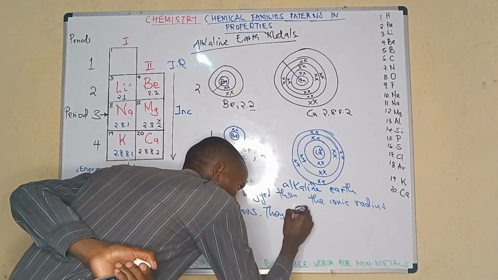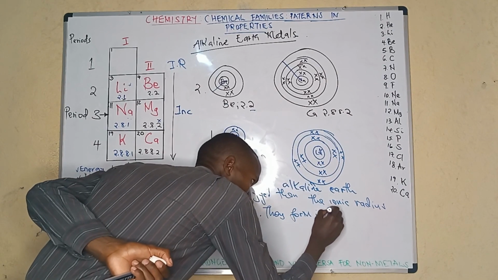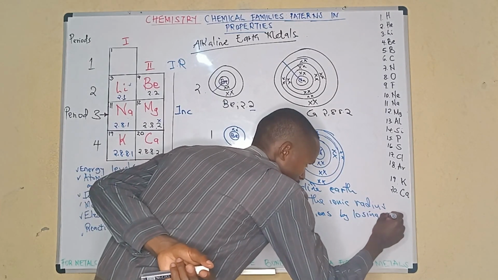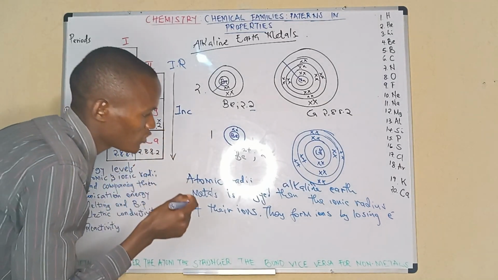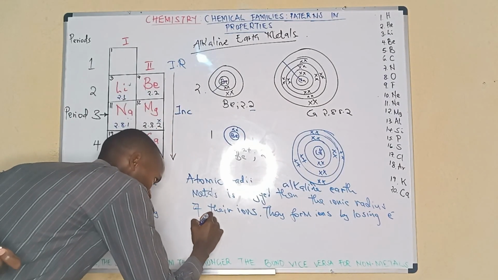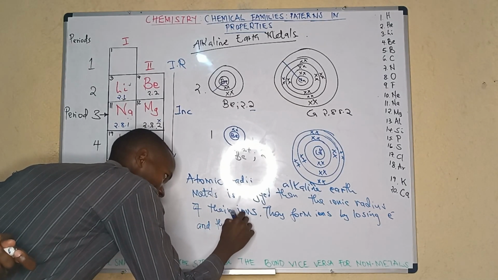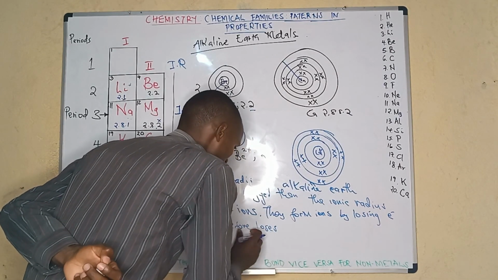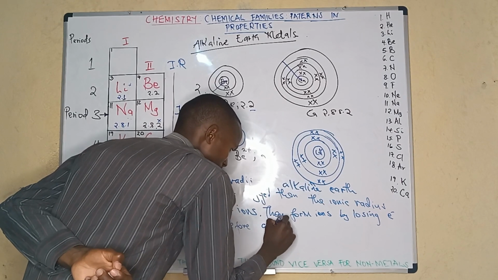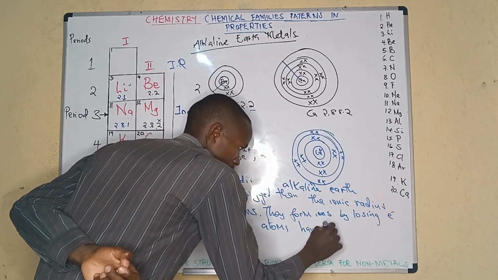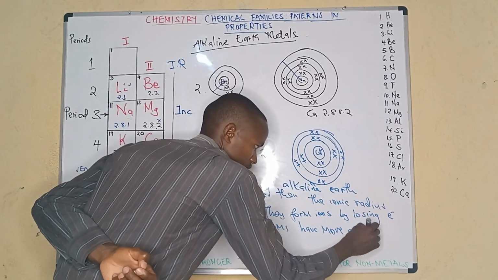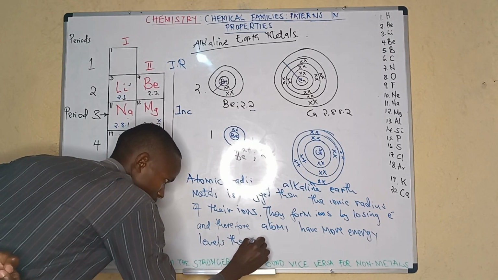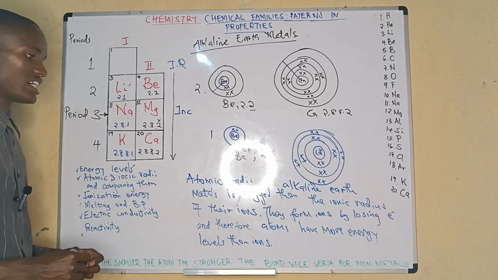They form ions by losing electrons, and therefore lose energy levels, and therefore atoms have more energy levels than ions.